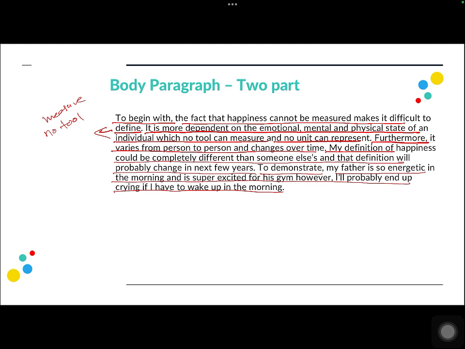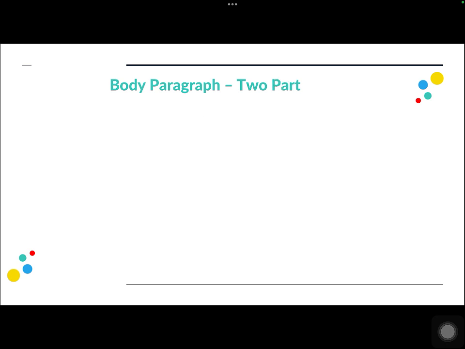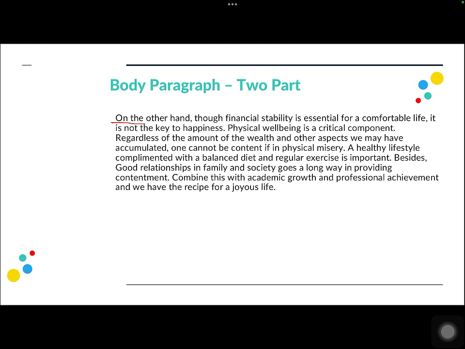Looking at the second paragraph of this question, on the other hand, though financial stability is essential for a comfortable life, it is not the key to happiness, right? So you cannot say that I am going to be happy if I earn a lot of money, because this was something that was already mentioned as a fact in the question. So do not deny or contradict that, as that will lead to a deduction in your score because you have not understood the task, right? So you have to mention other reasons apart from money that can actually help you buy happiness.